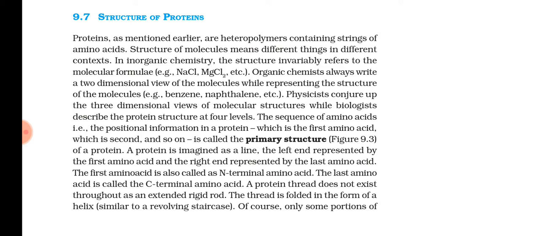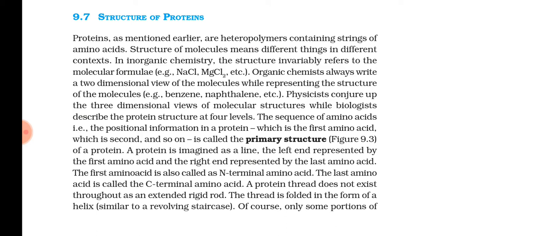If you take a protein as a line, the left end will have the first amino acid and the right end will have the last amino acid. The first amino acid is called the N-terminal amino acid and the last one is known as the C-terminal amino acid. Is it clear? Just imagine our polypeptide chain as a line.